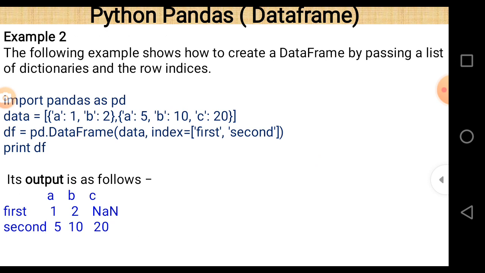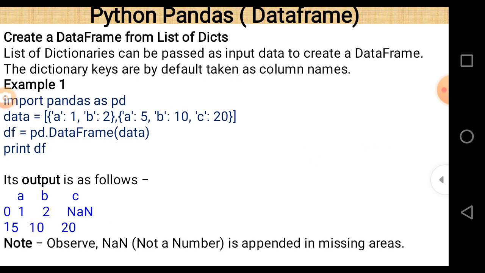Next is example number 2. The following example shows how to create a data frame by passing a list of dictionaries and the row indices. So import pandas as pd. The data is again the same as the previous one, A1, B2, A5, B10, C20, but the difference is the index values first and second. In the previous case there was no index value at all, so by default the index values start from 0.